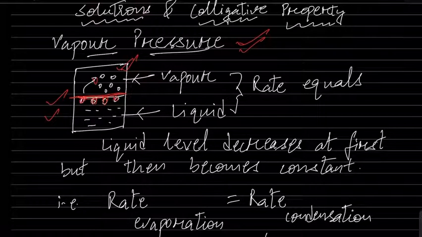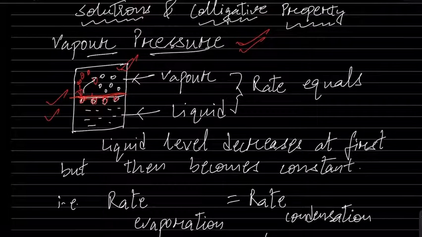More molecules will come to the surface and convert into vapor. But a stage will come when these molecules lose energy and are liquefied again. This is called condensation. The conversion of vapor into liquid is called condensation.